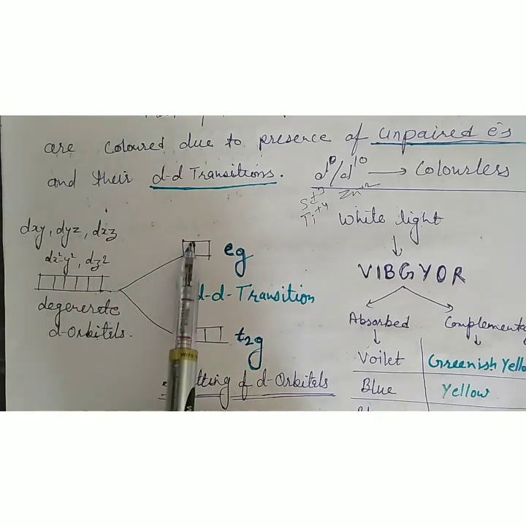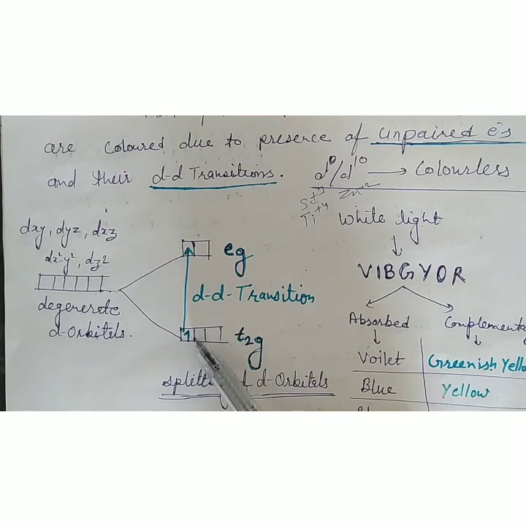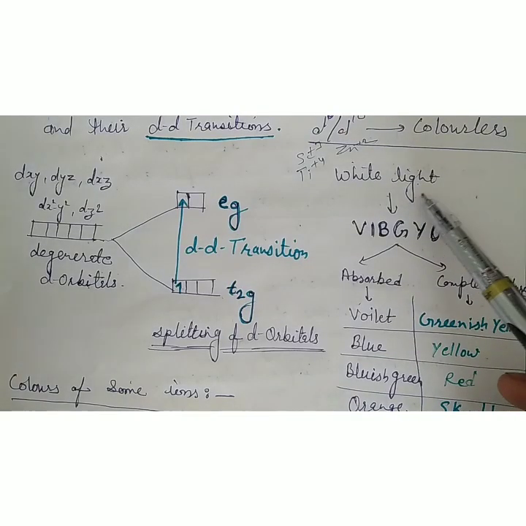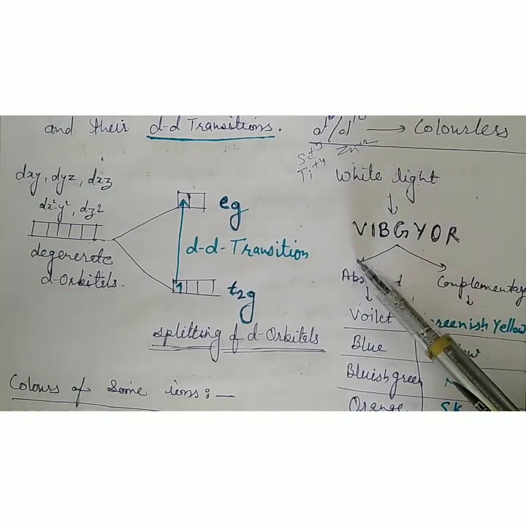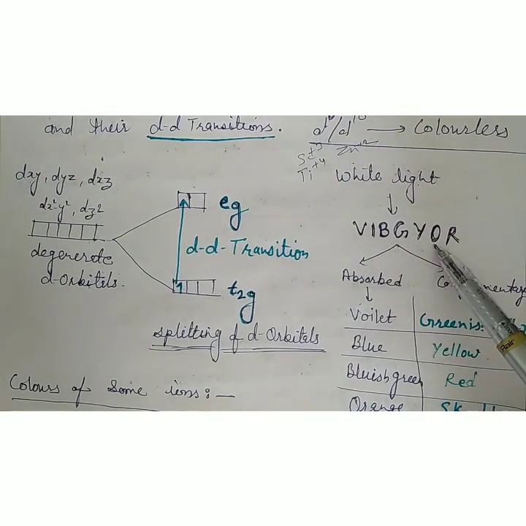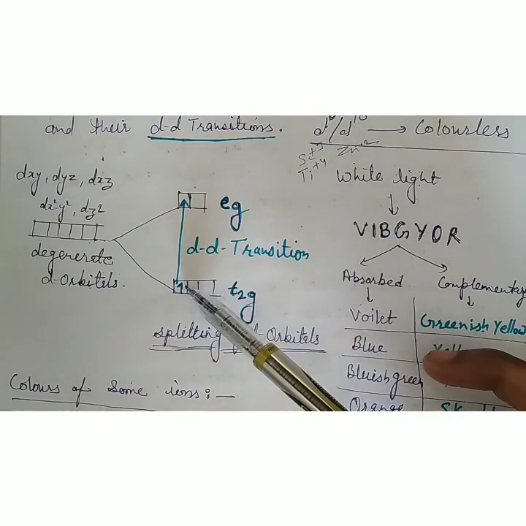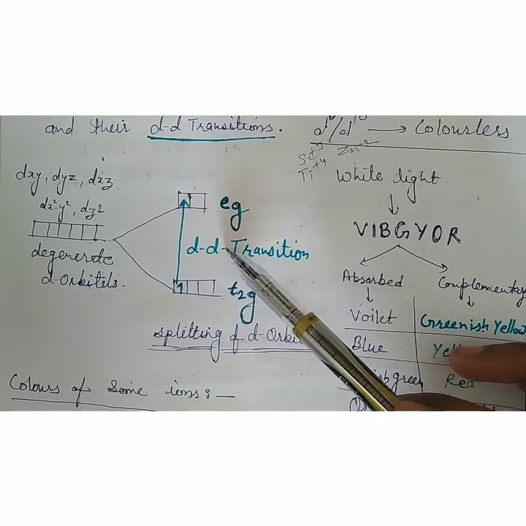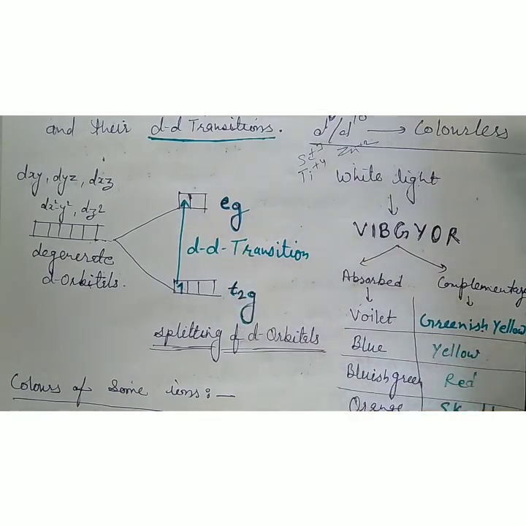If there is any unpaired electron, then this unpaired electron will be excited into the eg orbitals, and for this excitation it will absorb energy. This electron absorbs energy from the visible region. Visible light or white light is made up of 7 colors, that is VIBGYOR. In these 7 colors, some colors are absorbed by the transition of the d electrons, and the remaining colors are reflected.